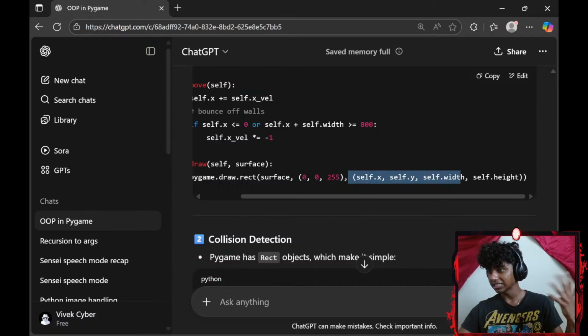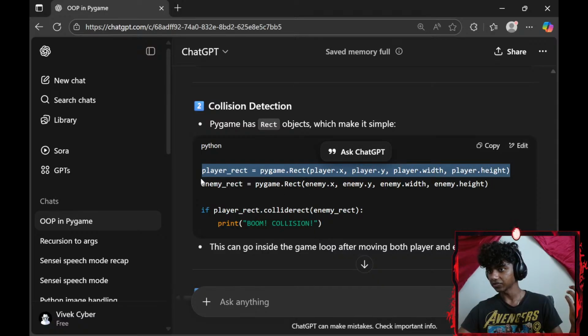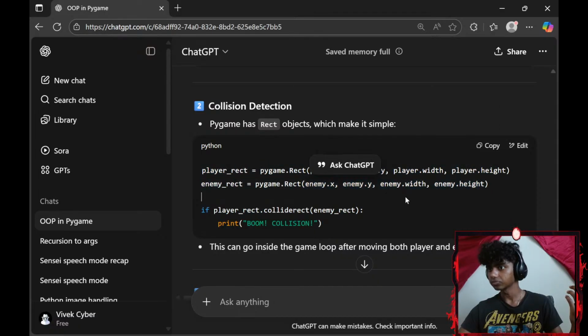Self.x-axis, self.y-axis, self.width, self.height. Okay. And then for our collision detection, oh, it makes more sense here. This is collide rect. Okay, that makes sense. player_rect equals pygame.Rect. We created rectangles for our player and our enemy.